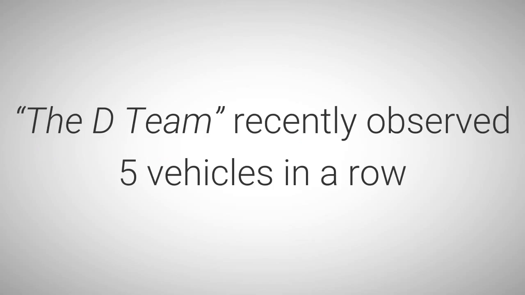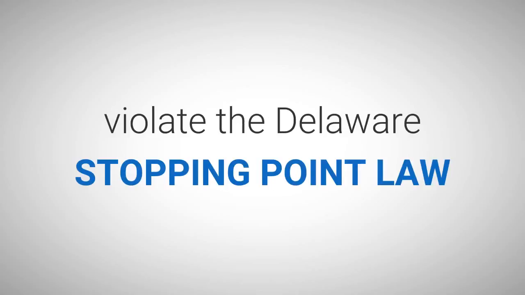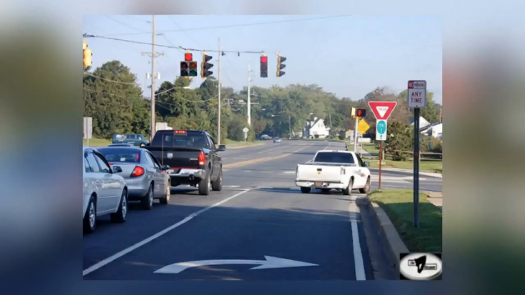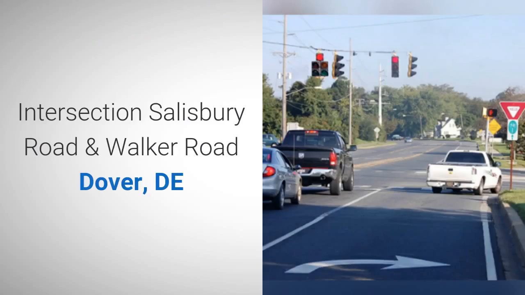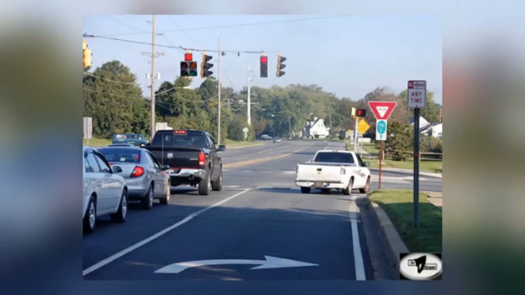The D-Team recently observed 5 vehicles in a row violate the Delaware stopping point law at intersection picture number 5-12. They all made a right turn without coming to a stop on a red traffic signal. This is at the intersection of Salisbury Road and Walker Road in Dover, Delaware, picture number 5-12. There can be no question this is a traffic light controlled intersection.